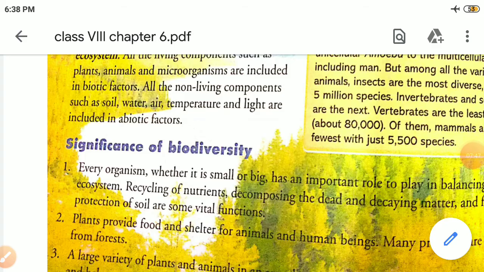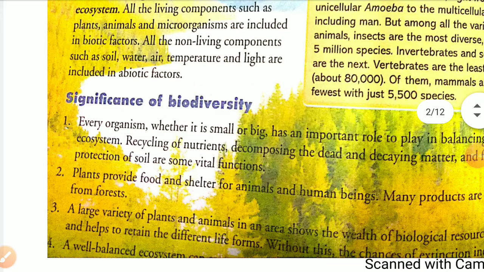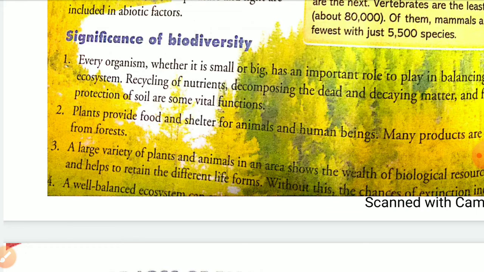Then what is the significance of biodiversity? Students, significance means why they are important for us. Every organism, whether small or big, has an important role in balancing our ecosystem, isn't it? Recycling of nutrients. Recycling means the nutrients cannot be finished, we can recycle them easily.